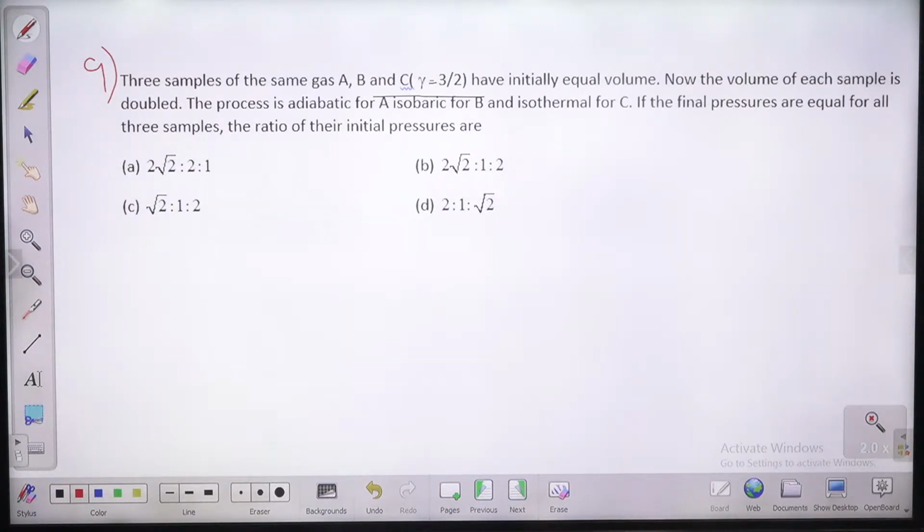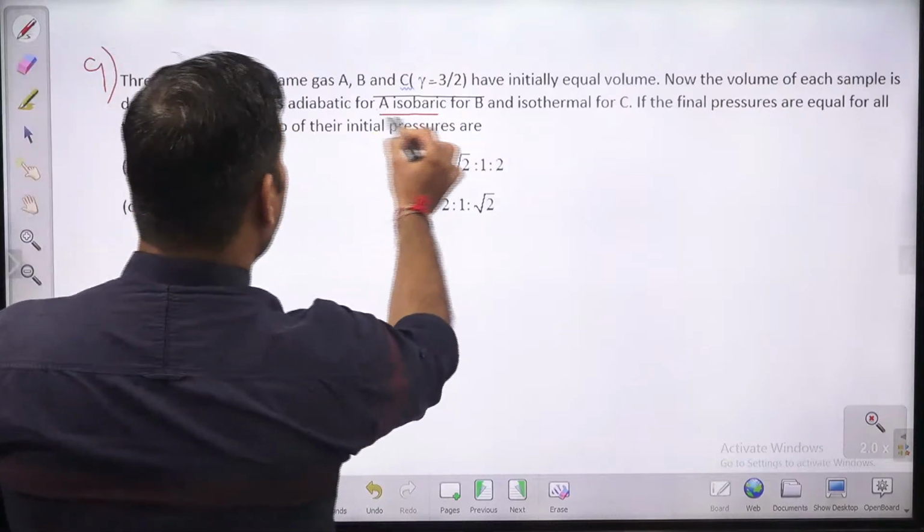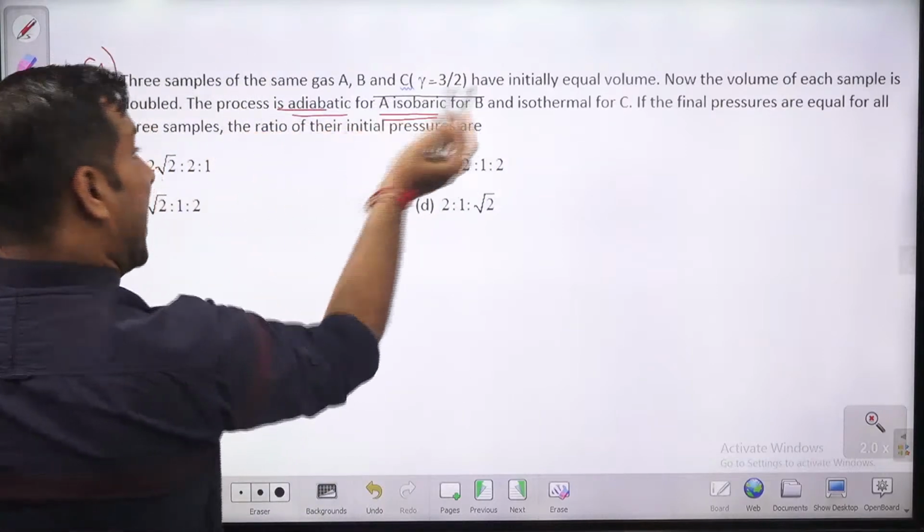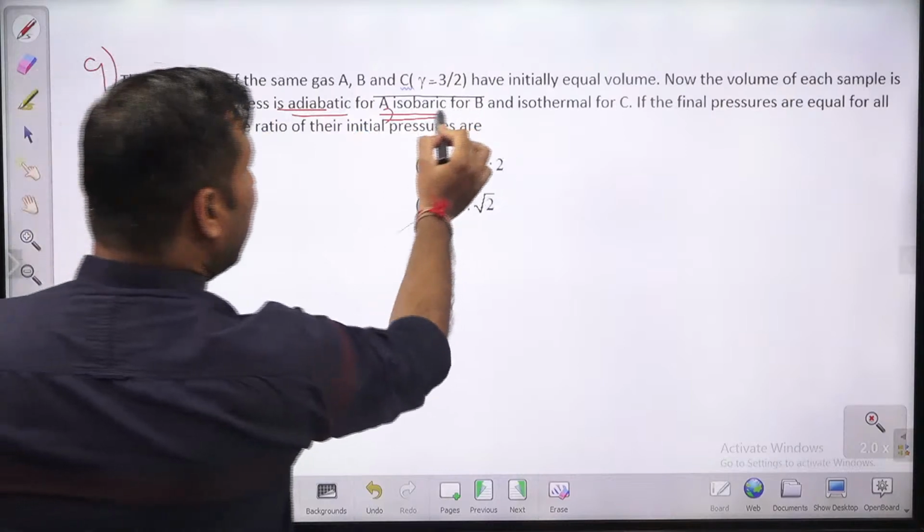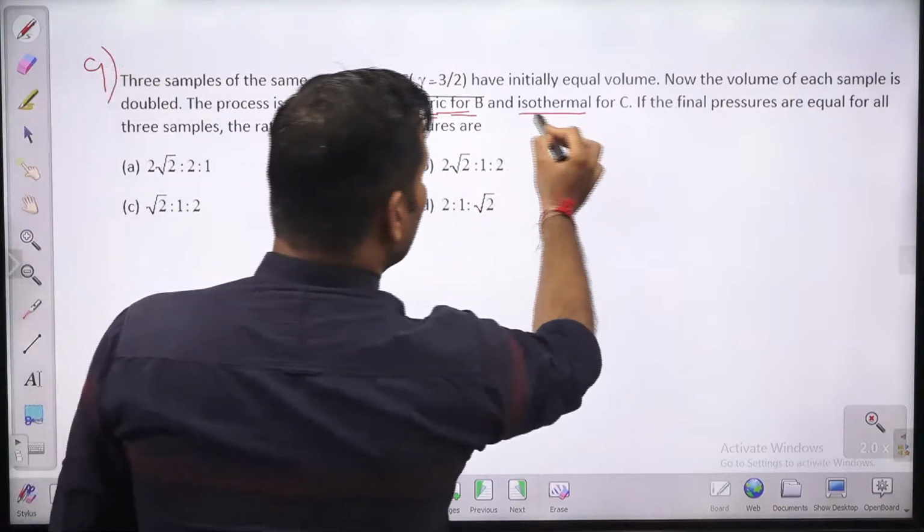सबका initial volume सेम है बच्चों. All gases have the same initial volume. Now the volume of each sample is doubled. हर एक का volume double हो गया बच्चों. But the process is different. For A it is adiabatic, for B it is isobaric, for C it is isothermal.